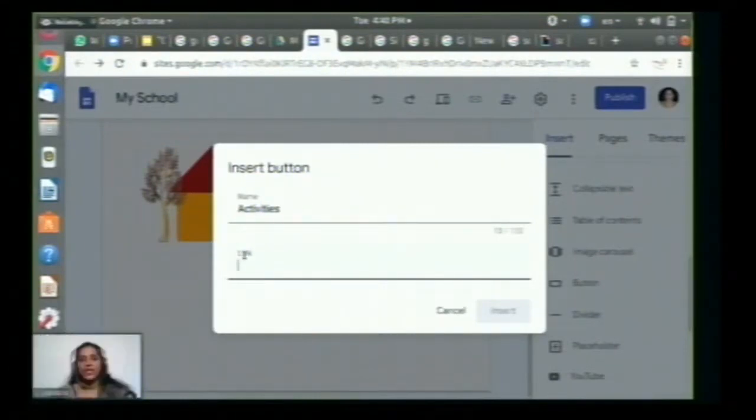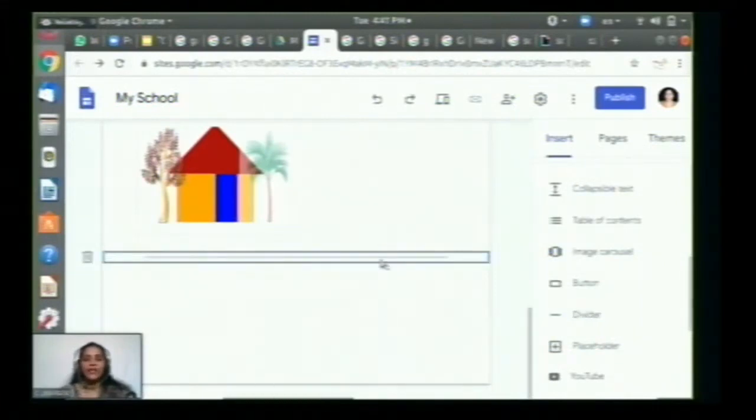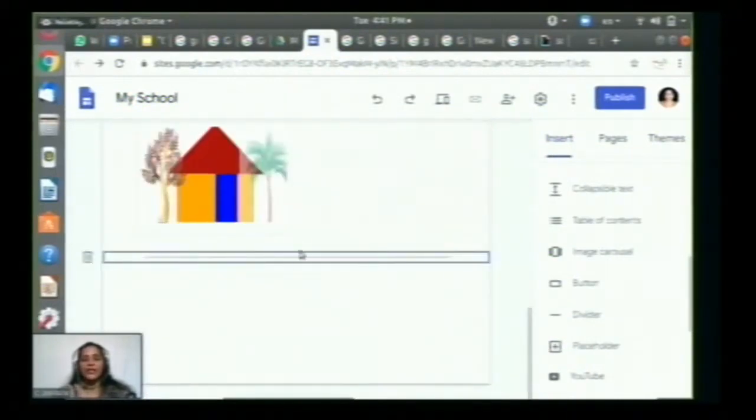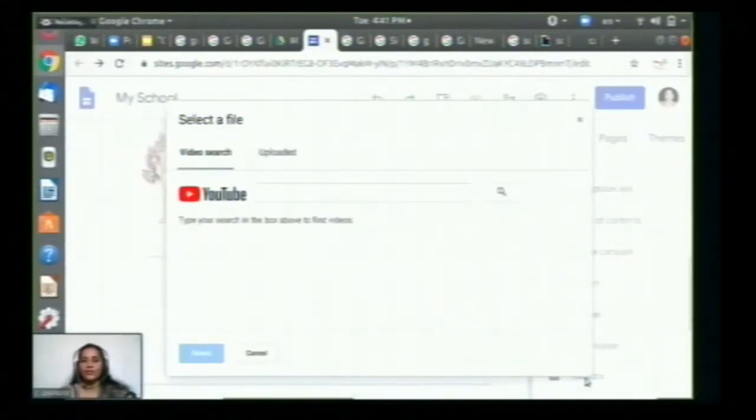If you feel the website is very long, you can even add a divider anywhere, and if you want to make sections in your website, just create the divider. And you can even upload a YouTube link also here.